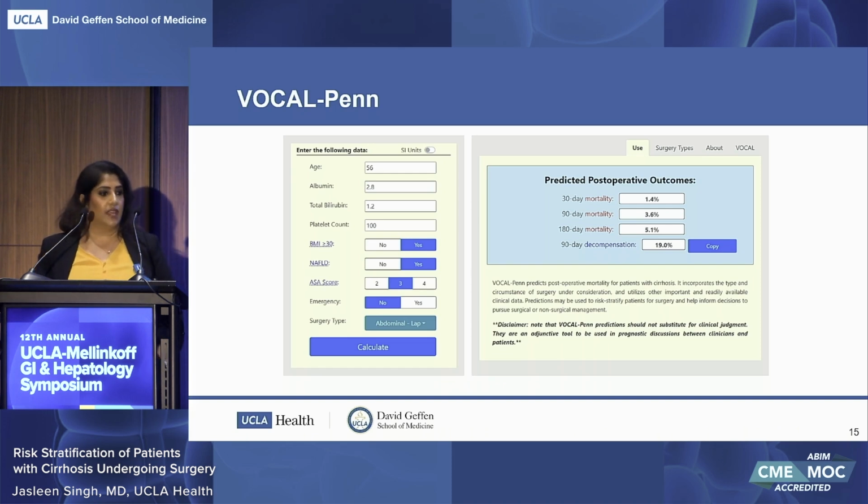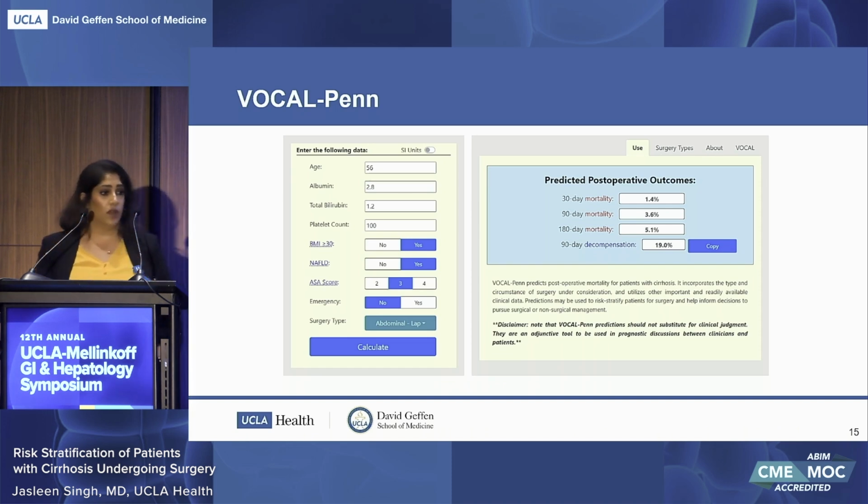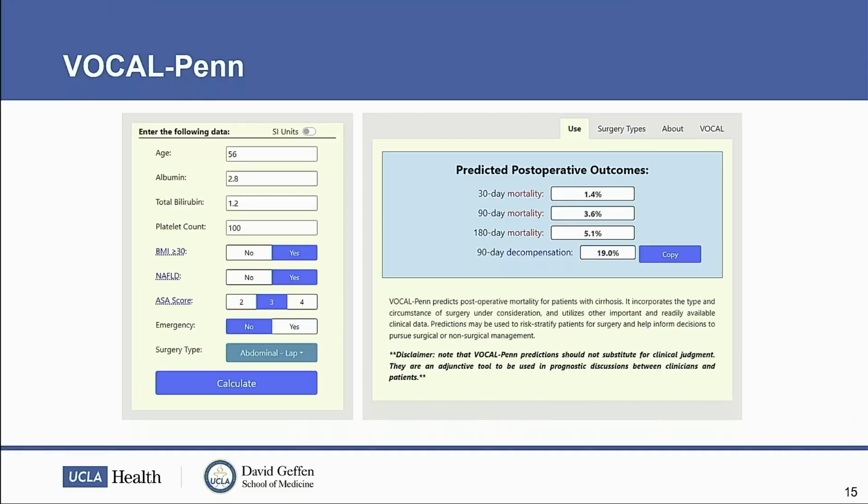And here is a depiction of what VOCAL-Penn looks like. This can be found easily online as well. It essentially asks for those variables that the authors did find predicted postoperative mortality, and is very easy to use. It will also give data about 30-day, 90-day, and 180-day mortality, as well as risk of 90-day decompensation.